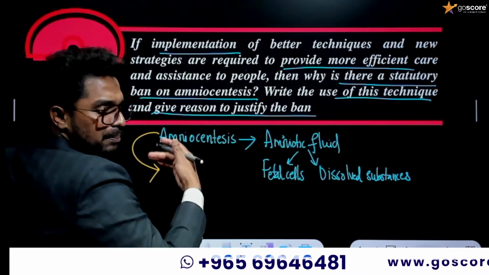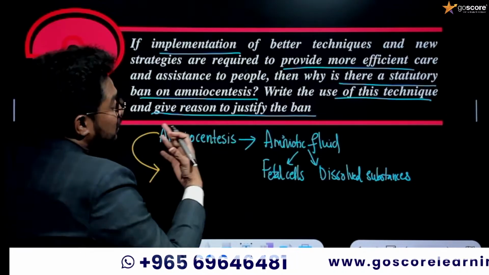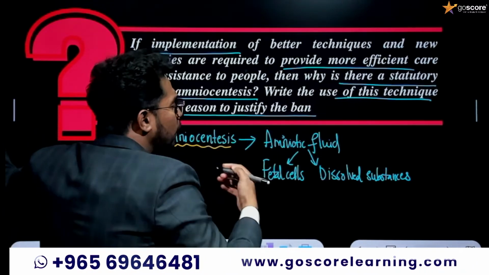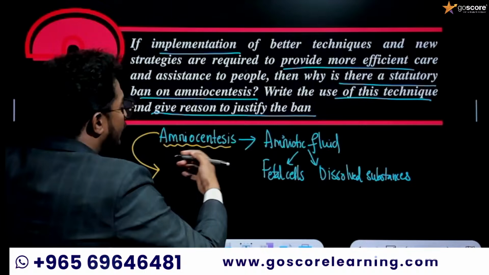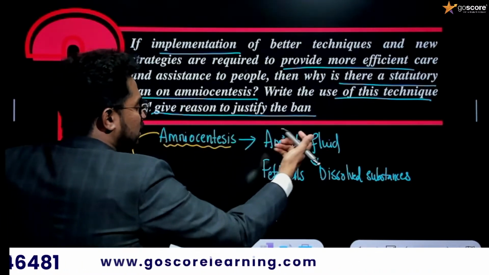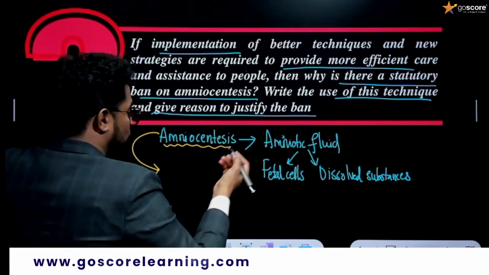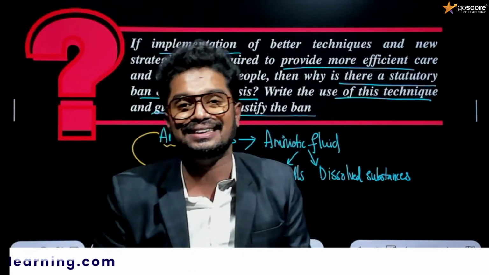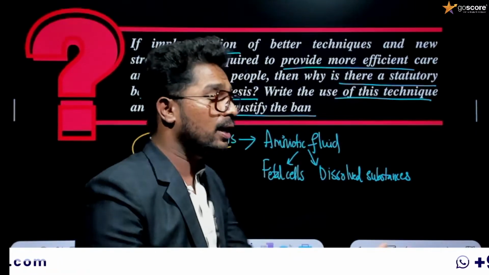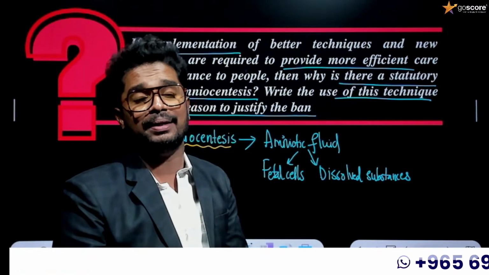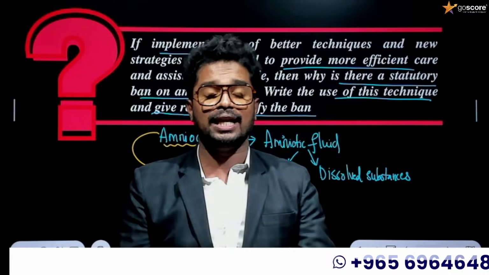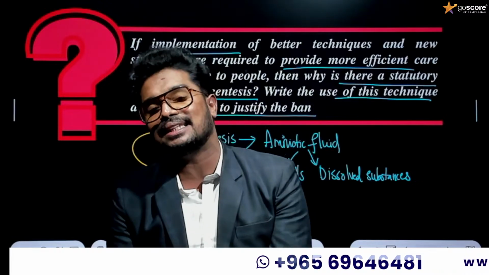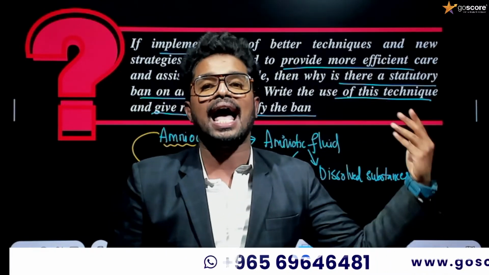In the amniocentesis procedure, we take and culture the amniotic fluid, and using the fetal cells, we are able to understand whether any genetic disorders are present in the developing baby. It can be Down syndrome, sickle cell anemia, hemophilia. Such syndromes can be detected by amniotic fluid analysis.